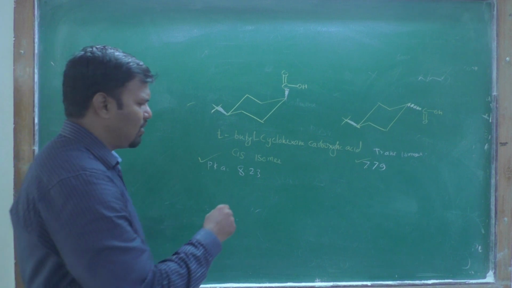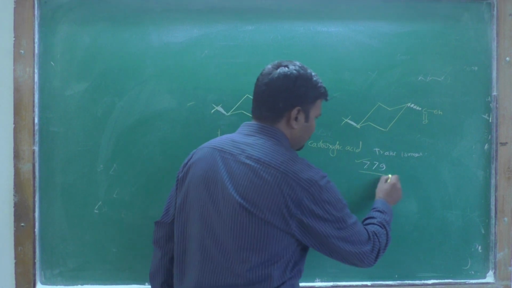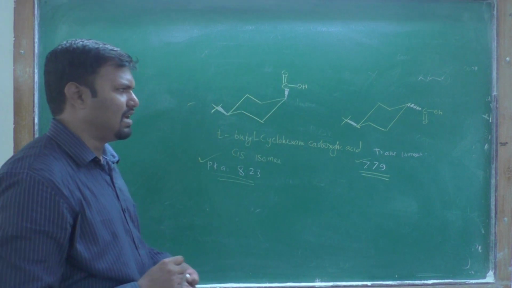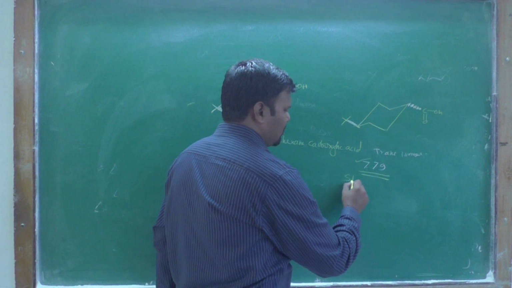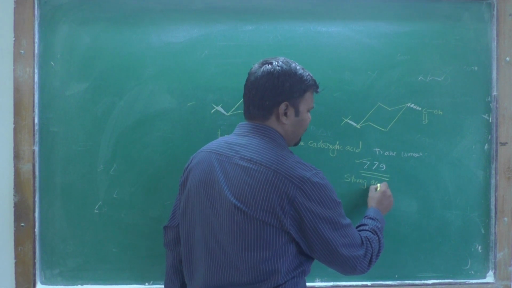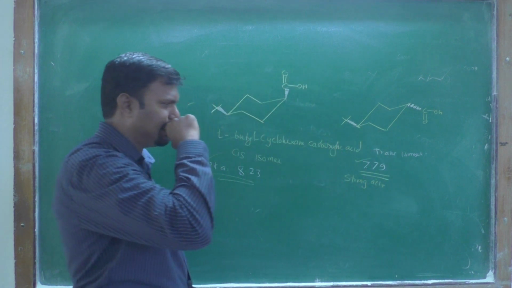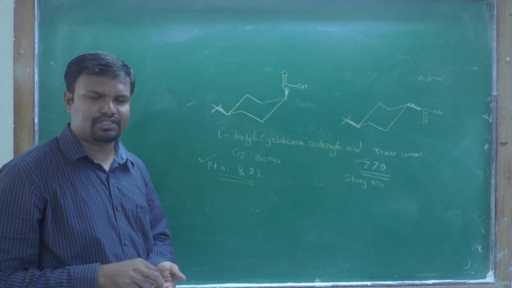By observing these values we can say that the trans isomer is a strong acid. Trans carboxylic acid is a strong acid.